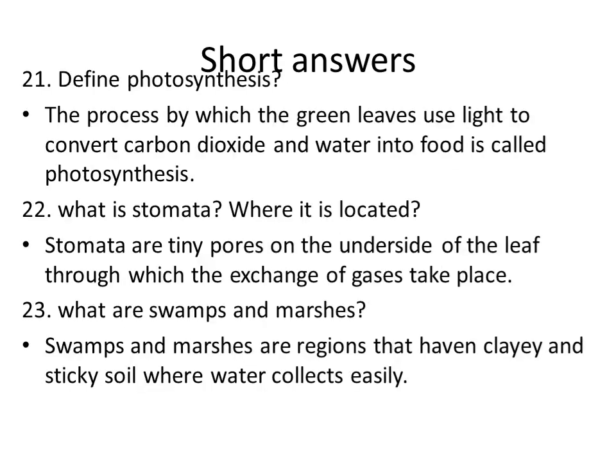And then the 21st question. Define the term photosynthesis. The process by which green plants and green leaves use light to convert carbon dioxide and water into food is called photosynthesis. The green plants take in chlorophyll, carbon dioxide and water, and convert these into food. This process is called photosynthesis.